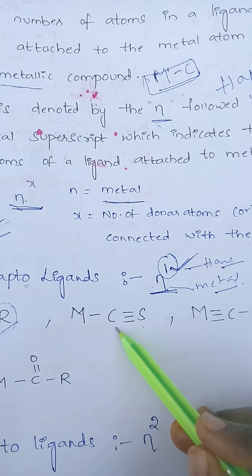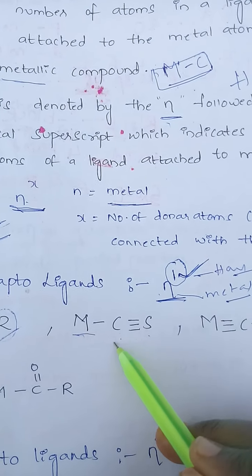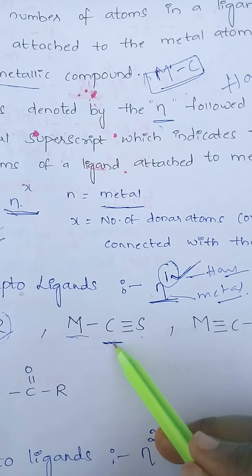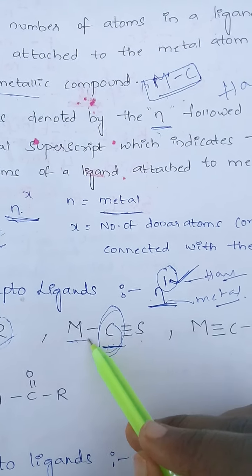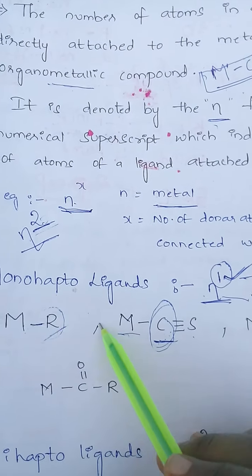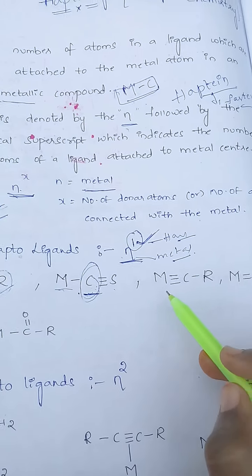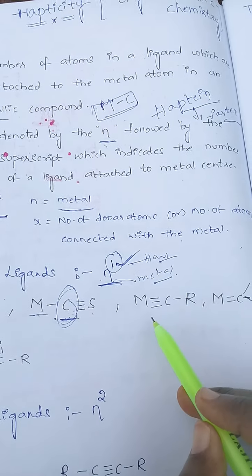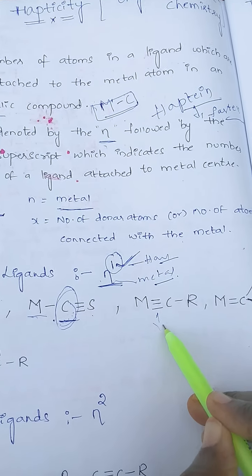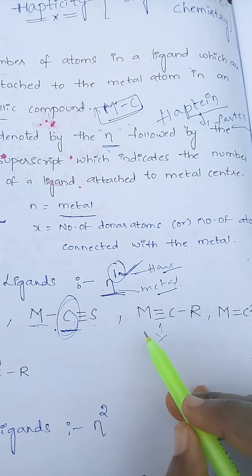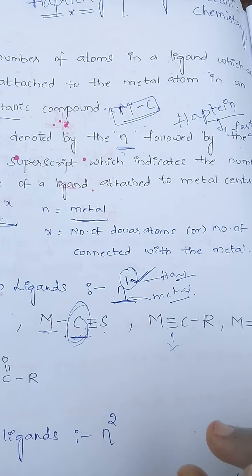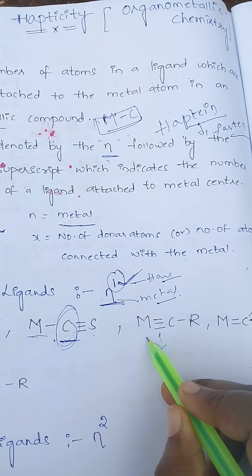And next, this is the metal and carbon bond, a carbon atom. How many atoms of the ligand are attached to the metal? Only one atom. So this is known as a monohapto ligand. Like this we can do the examples. Whether it is a triple bond, double bond or single bond does not matter; we count how many atoms are attached.